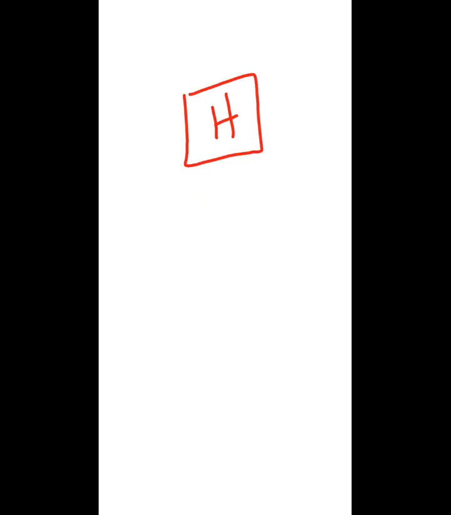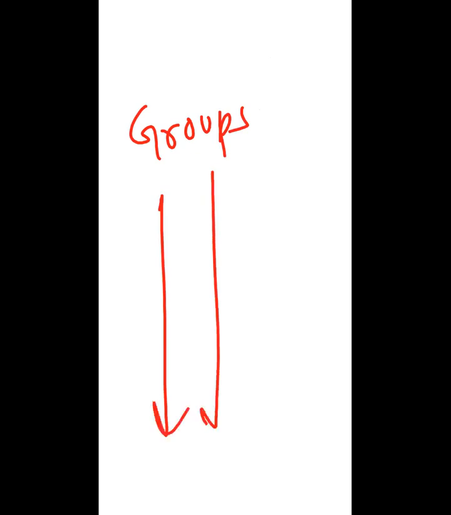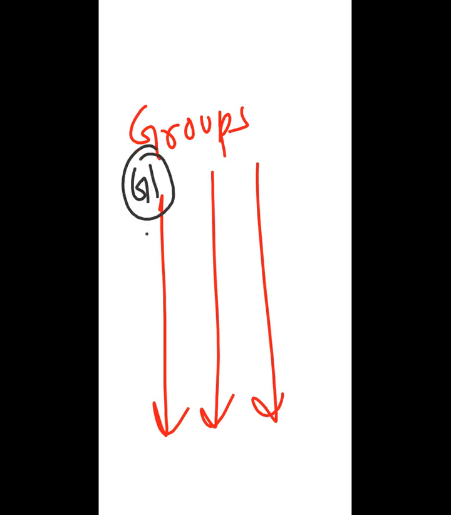Let me tell you, the periodic table contains groups. Groups means top to bottom, you are coming top to bottom. So these columns are called groups. If I say I am studying group 1, all the elements like element 1, element 2, element 3, element 4, or you can consider the elements of group 1 like sodium, potassium, and so on.